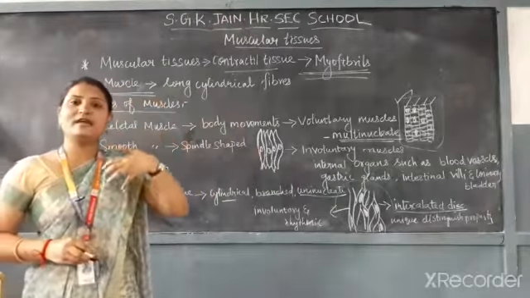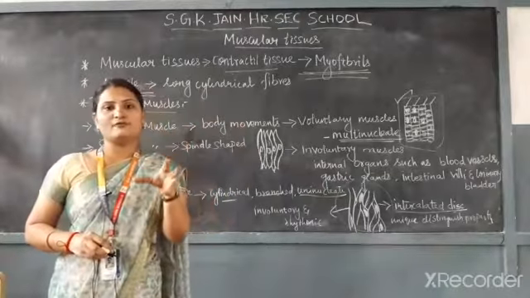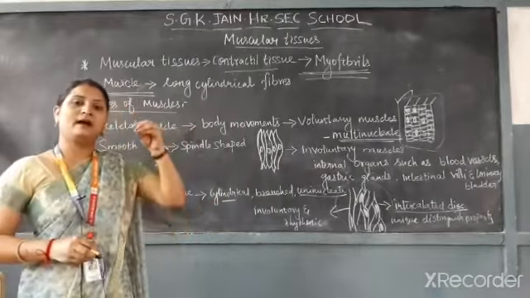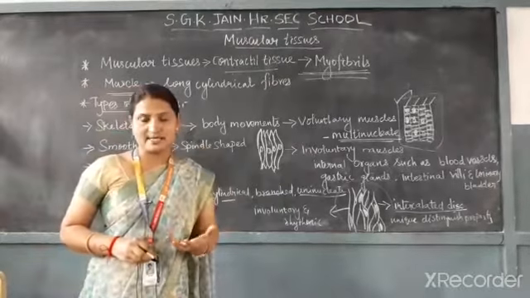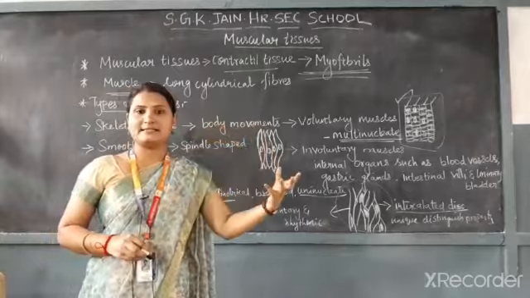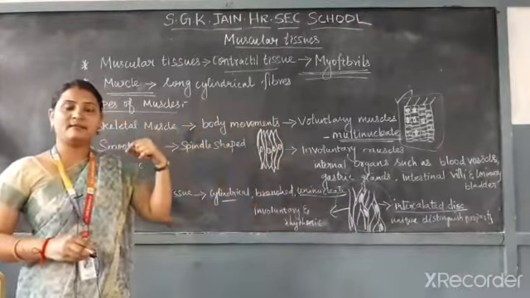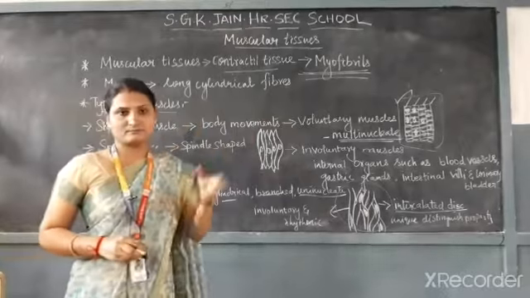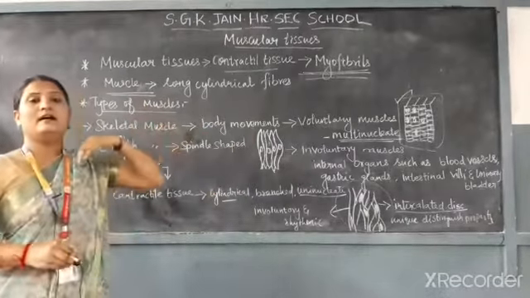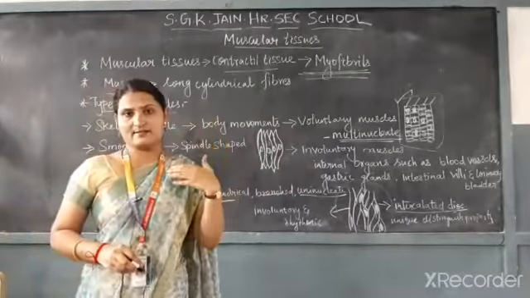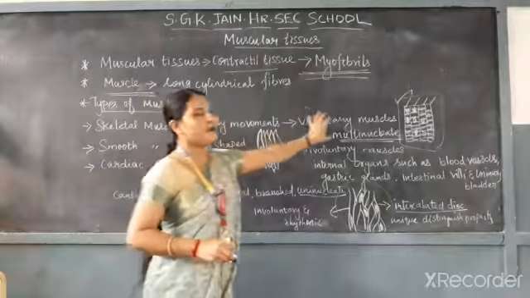Most of the internal organs are composed of smooth muscles. They do not work under our conscious control, so they are called involuntary muscles. Skeletal muscles, which connect with the skeleton, function under our conscious control, so they are called voluntary muscles.